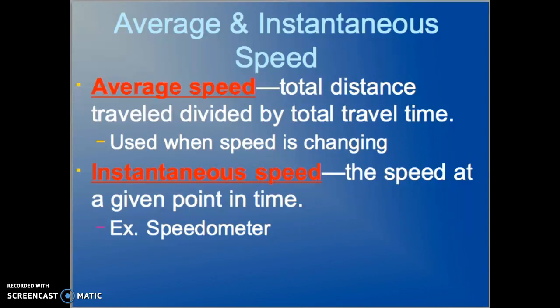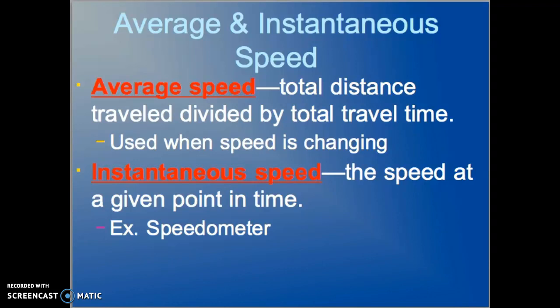So what that means, when you were on your way to school this morning, you probably didn't travel the same speed the entire time. You maybe had to stop at a stop sign, went to a gas station to grab some food before you got here. You had to drop your little sister off at middle school. But your average speed over that trip was the entire distance from home to school divided by the total time it took to get there.